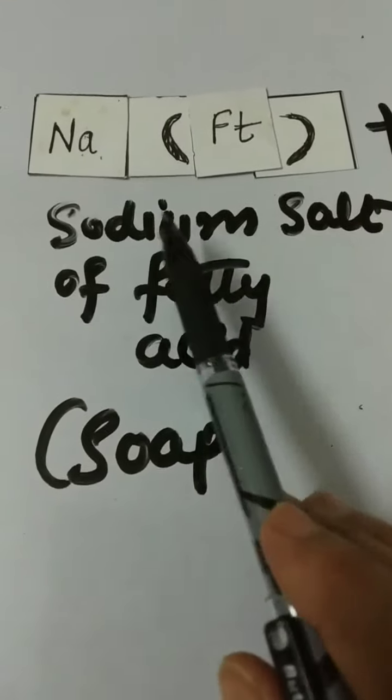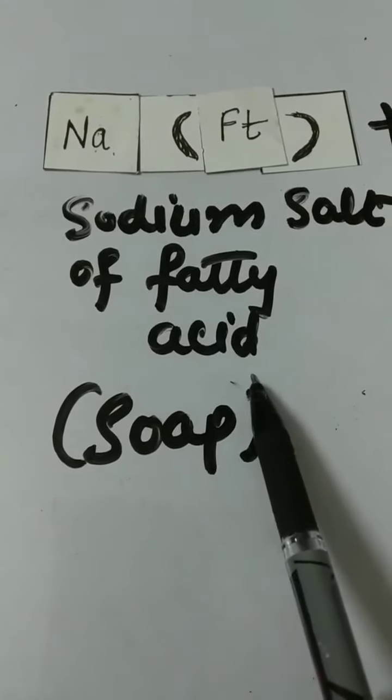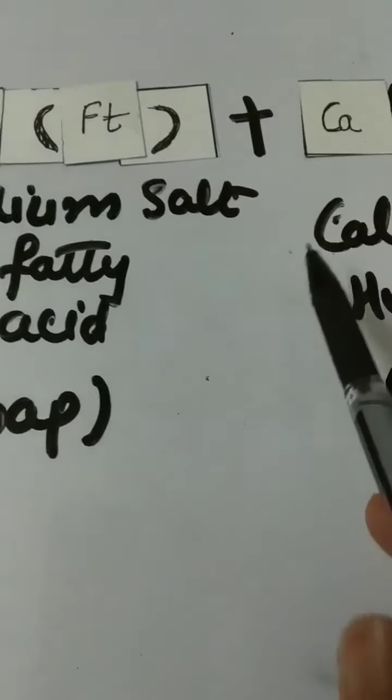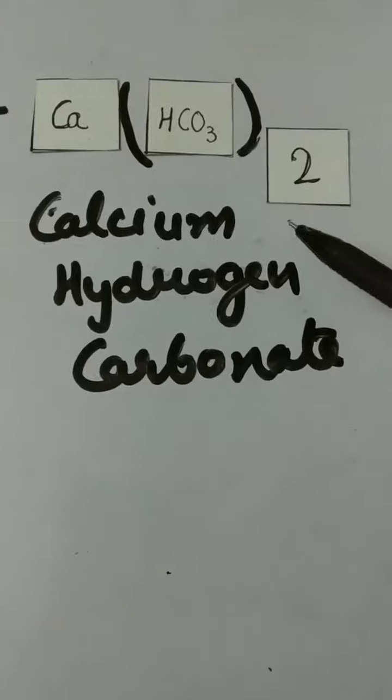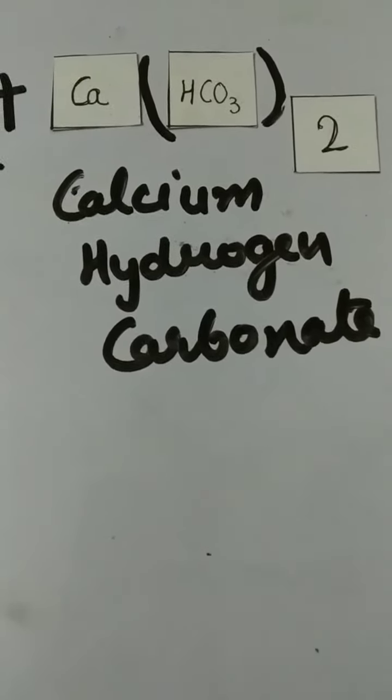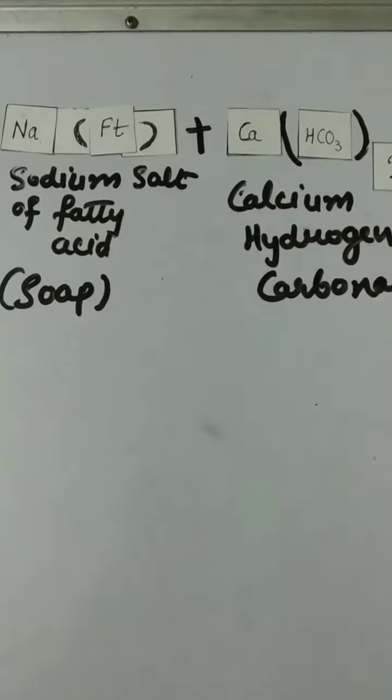Now in the reaction, when the sodium salt of fatty acid, which is present in the soap, reacts with hard water containing the salt calcium hydrogen carbonate, what will be the product?